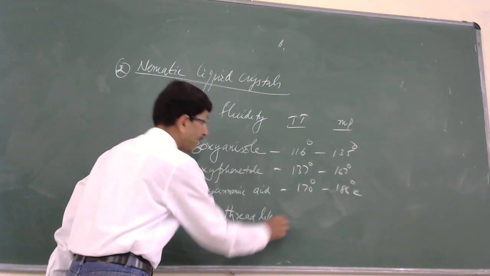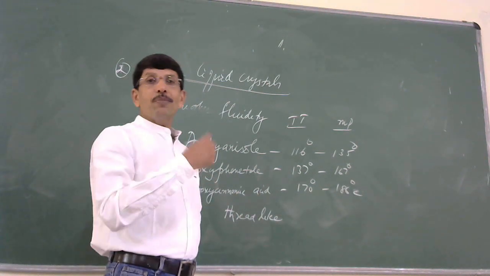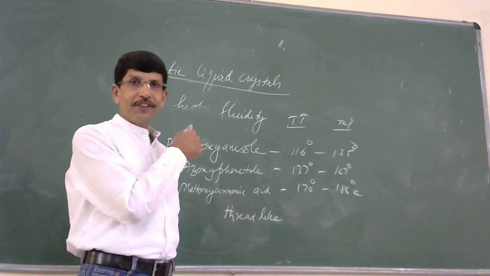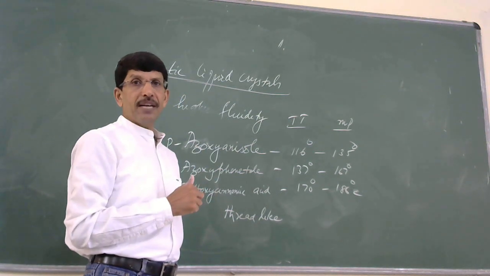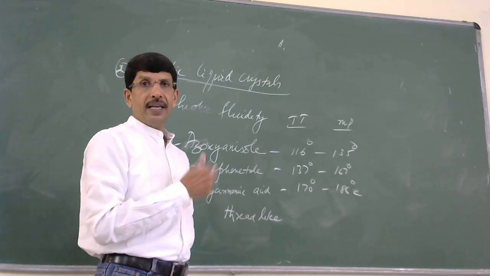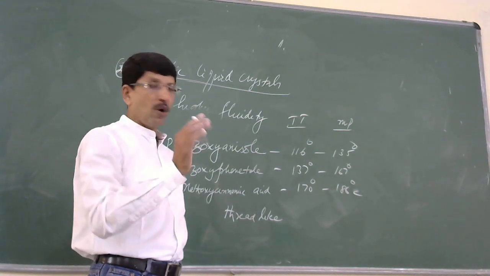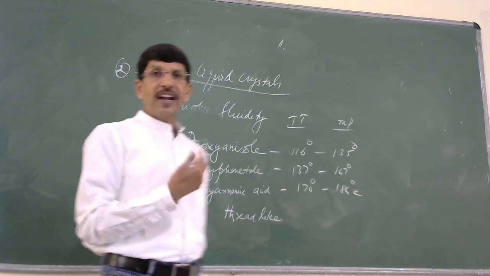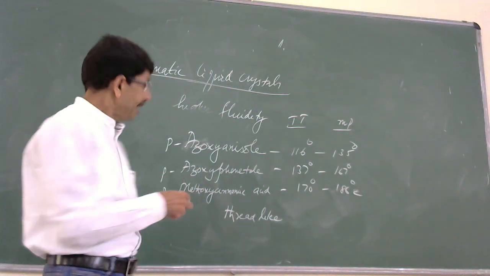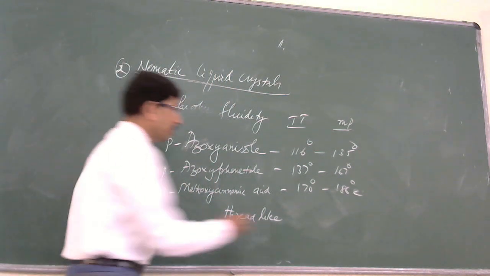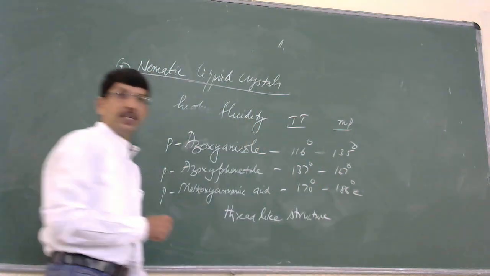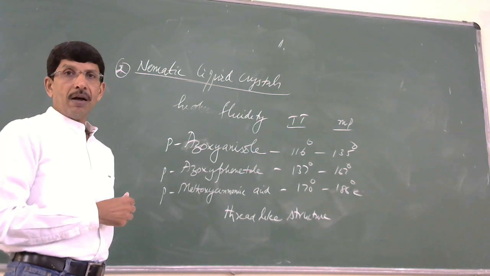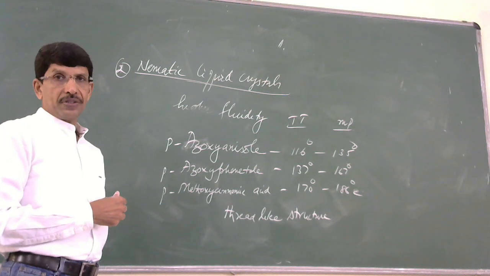I'm sorry, I said smectic liquid crystals have a thread-like structure, but I'm wrong. Smectic liquid crystals possess a fan-like structure, whereas nematic liquid crystals possess a thread-like structure. So these are the properties of nematic liquid crystals.